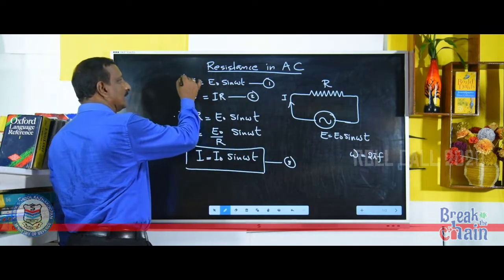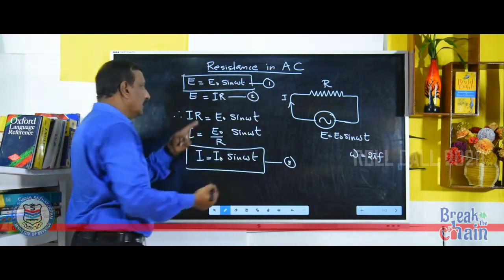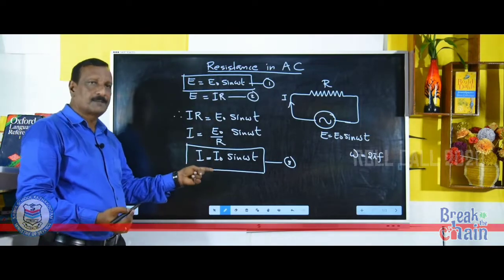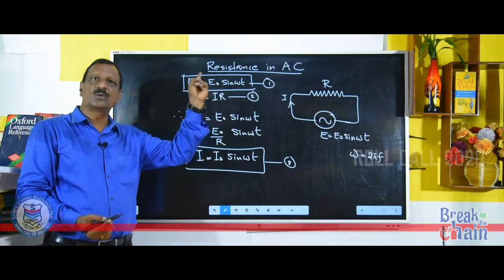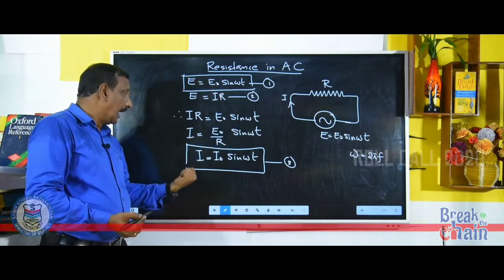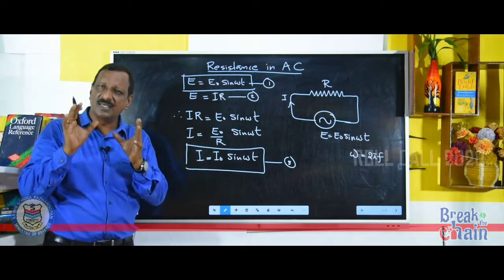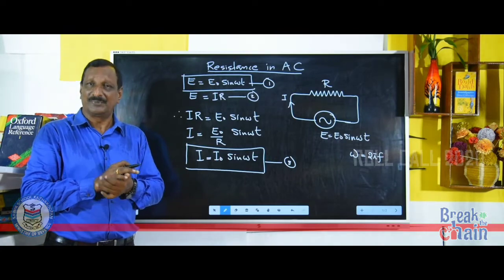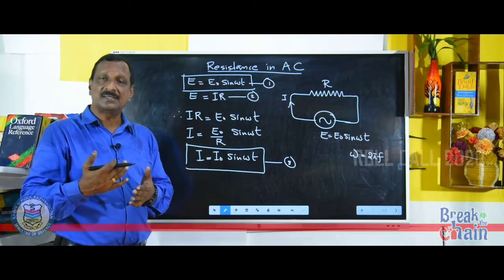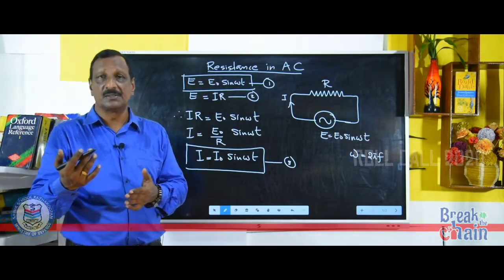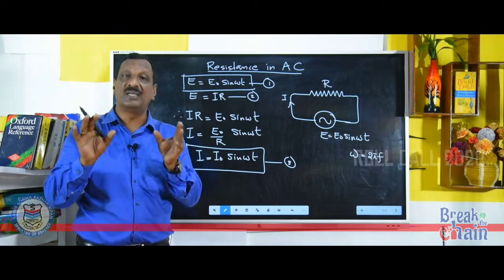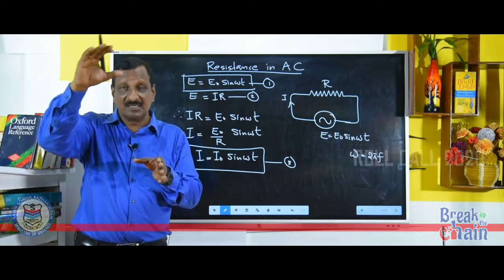Equation 1 is the equation for EMF. Concentrate on these two equations. E is equal to E0 sin omega t. I is equal to I0 sin omega t. Both are in same form. That means the current and the voltage are both in same phase. The variation is in same phase.